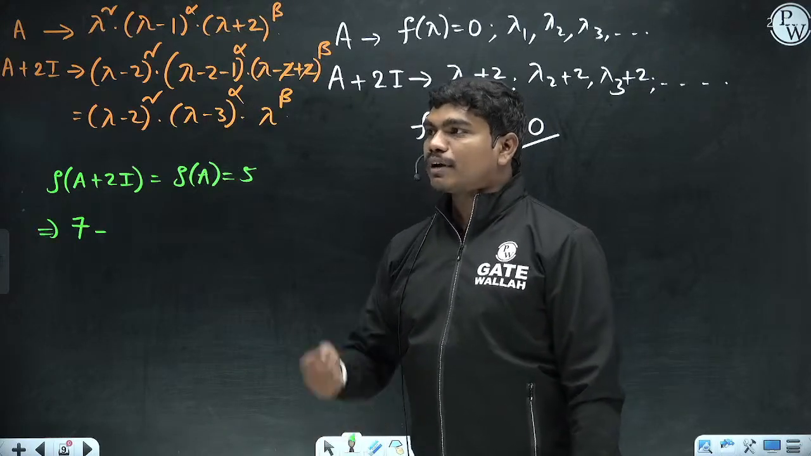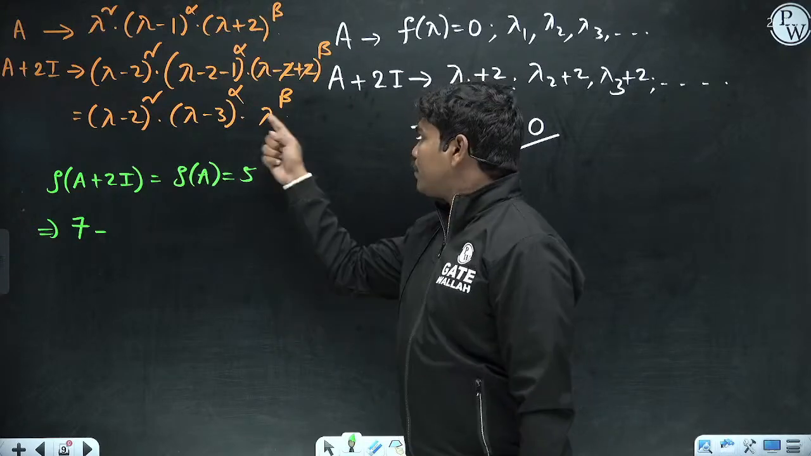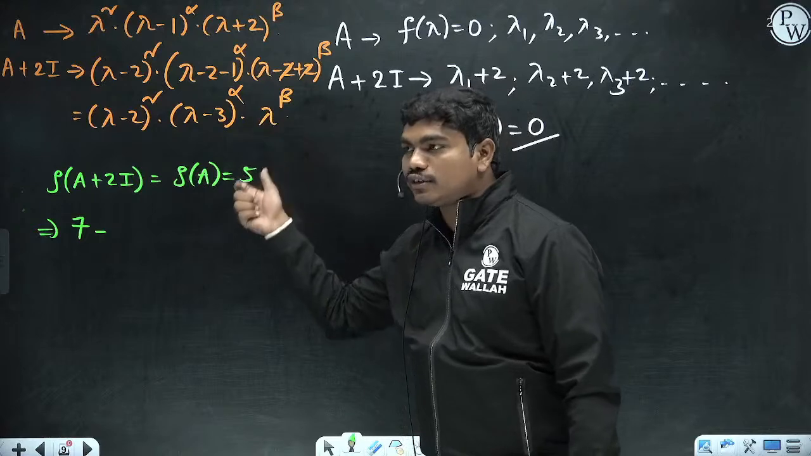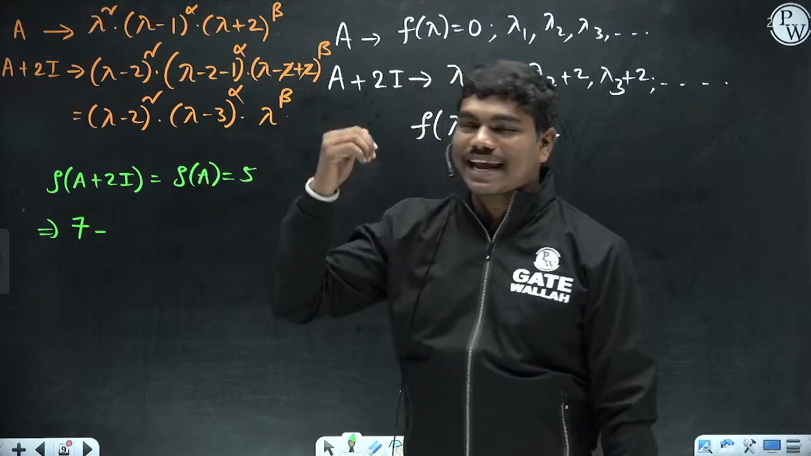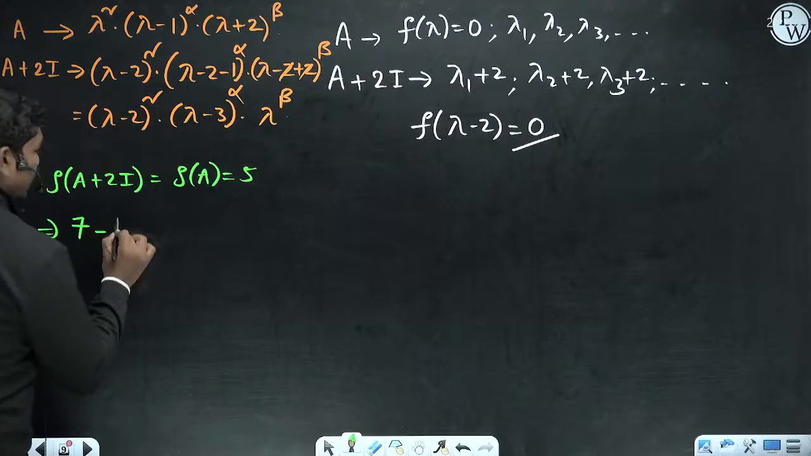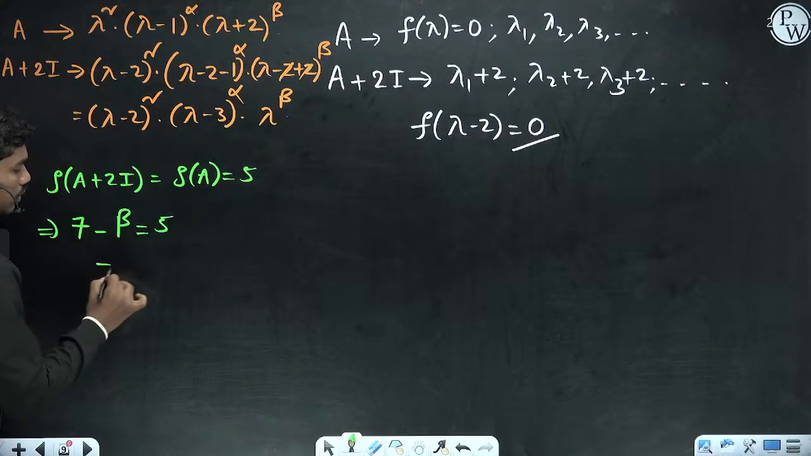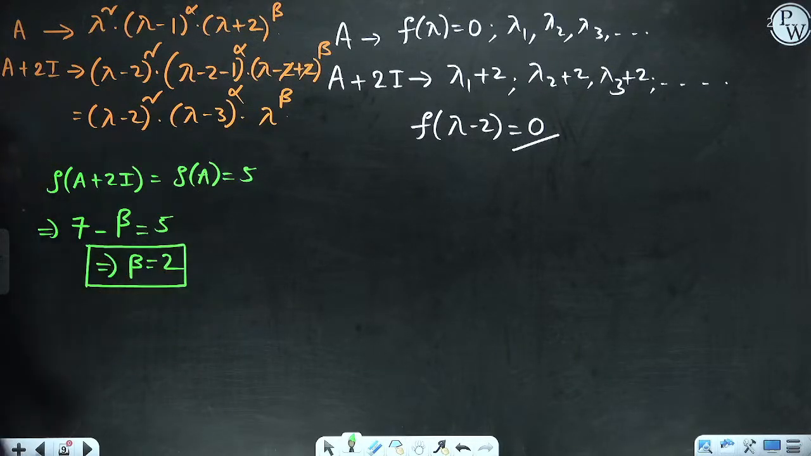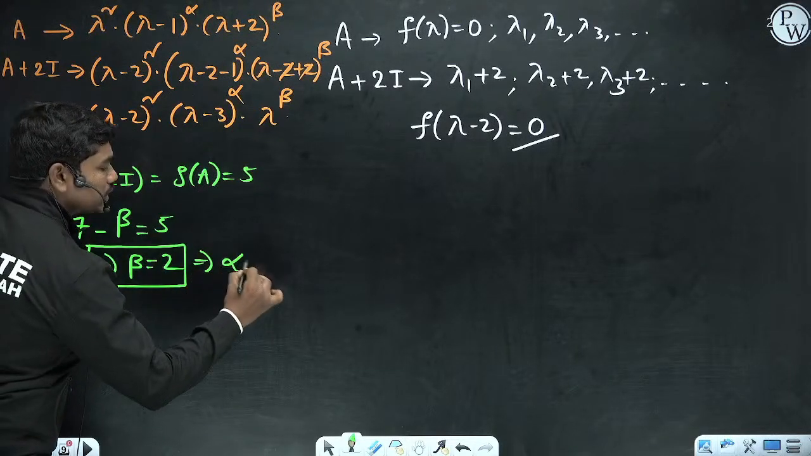Beta times, correct? Because there is lambda power beta. So lambda minus 0 whole power beta is there. That's why if you equate this equation to 0, you will get lambda is equal to 0 as an eigenvalue for beta times. Okay, so that's why 7 minus beta is equal to 5. So this implies beta is equal to 2 here. So if beta is equal to 2, this implies alpha is equal to 3.